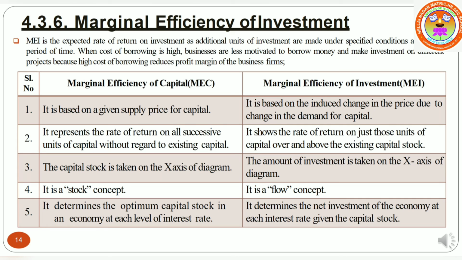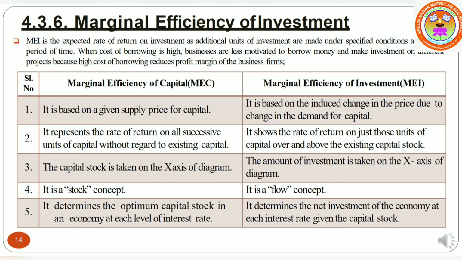Relationship between MEC and MEI. Marginal efficiency of capital is based on a given supply price for capital, and for MEI, if there are changes in demand for capital, there will be changes in induced price.